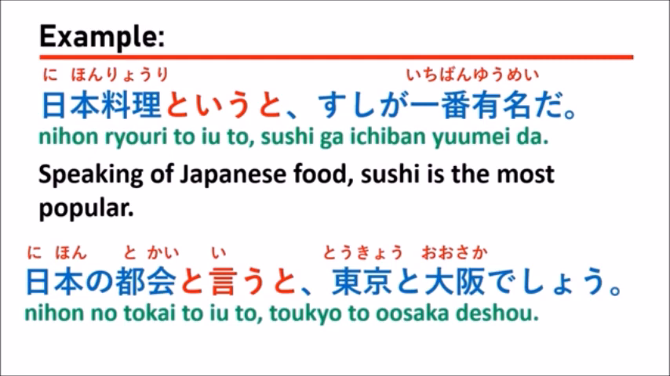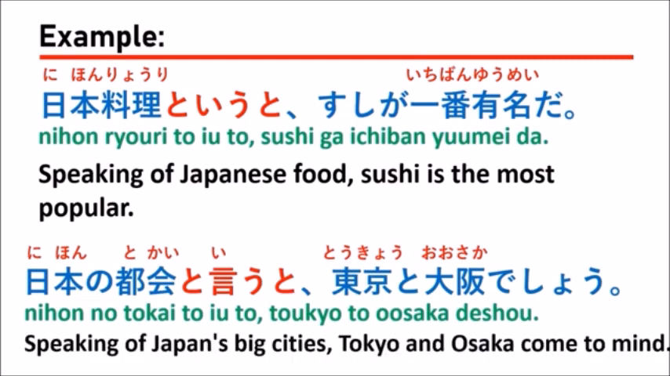The next example is 日本の東海というと東京と大阪でしょう。Which means that speaking of Japan's big cities, Tokyo and Osaka come to mind.